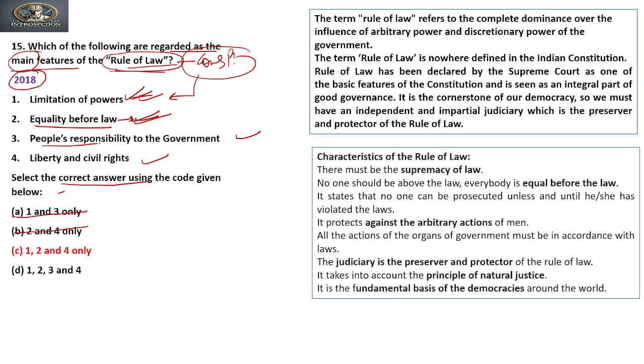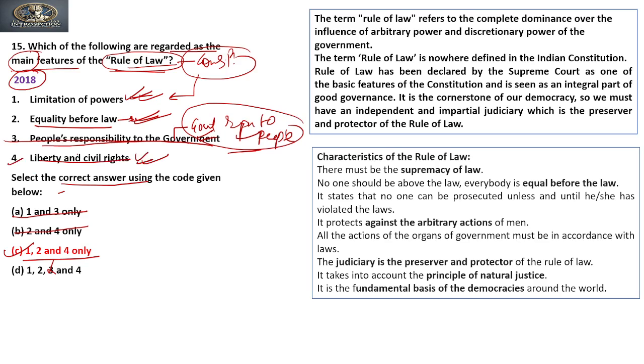Now, people's responsibility to government. No, government's responsibility to people. People are not responsible towards government, rather governments are responsible towards people. So third cannot be our answer. So if you see the options, third is not the answer. So we are left with 1, 2 and 4 only, meaning liberty and civil rights are provided to everybody in the rule of law.